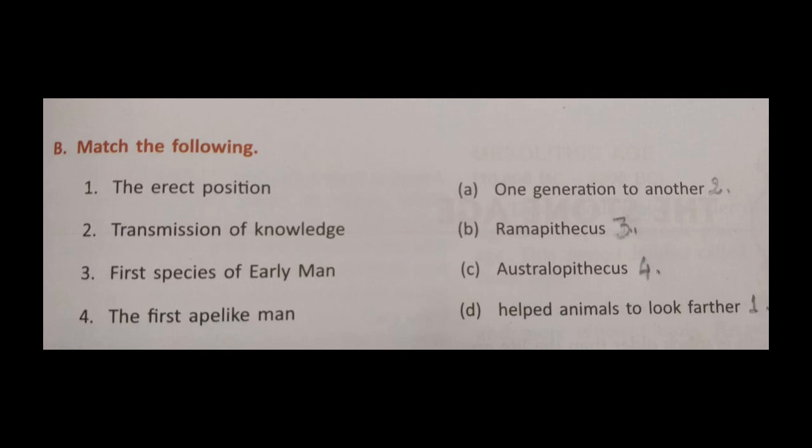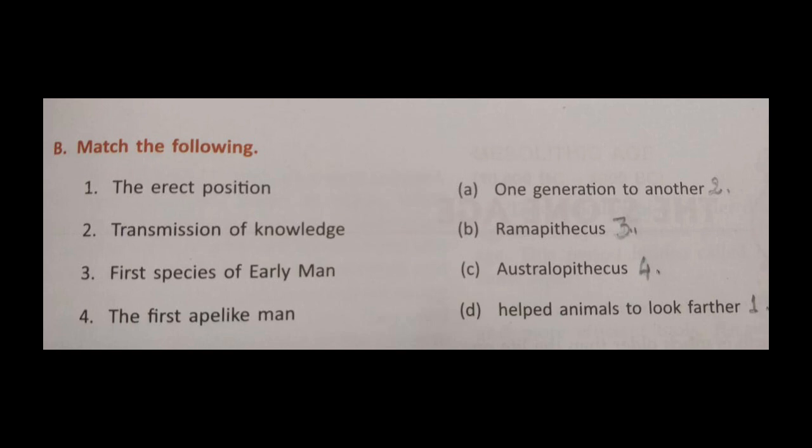Now we move to match the following. Number B, and the first one is the erect position. We'll match it with D, helped animals to look farther. Number 2, transmission of knowledge, and the correct choice is A, one generation to another. Number 3, first species of early man, and the answer will be Ramapithecus, number B. And last one, number 4, the first ape-like man, and the answer will be Australopithecus.